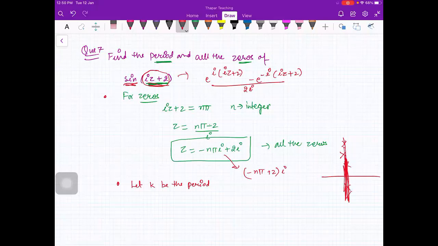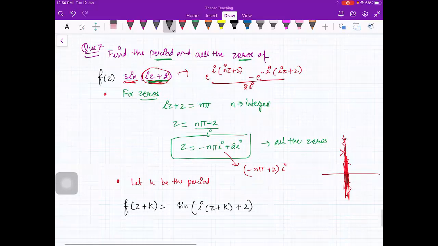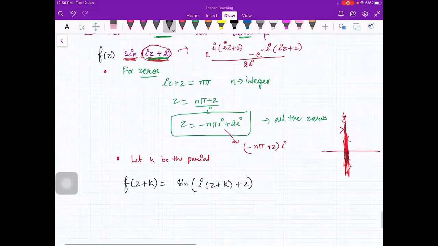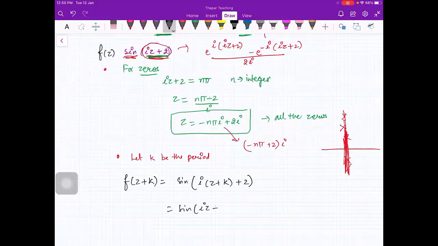So for the period, you will assume that let k be the period. This is your function f of z. So f of z plus k will be equal to sin(i(z plus k) plus 2). So this is equal to sin(iz plus 2 plus ik). Now you want it equal to f of z.